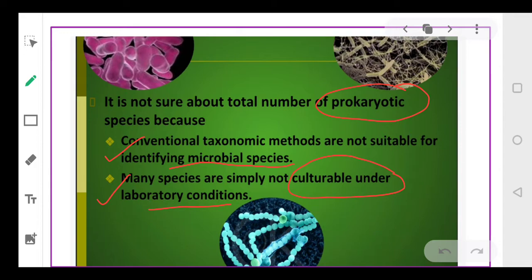So in the data available to us, there is no data on prokaryotic organisms because of these two reasons. One, that the conventional methods are not suitable, and secondly, most of the species cannot be cultured in the lab.